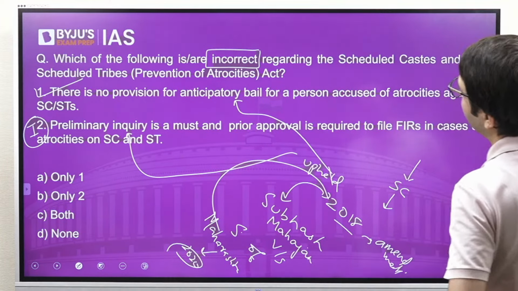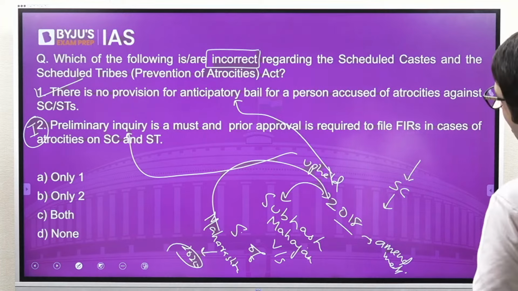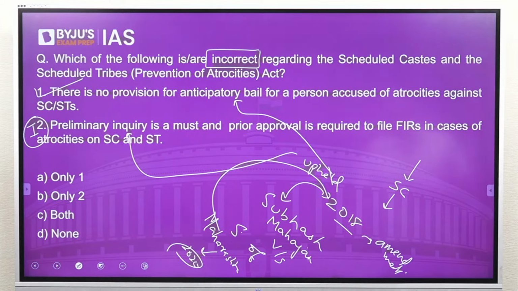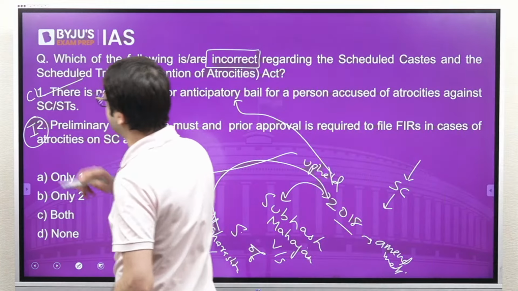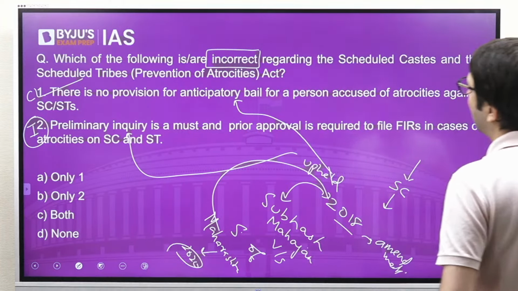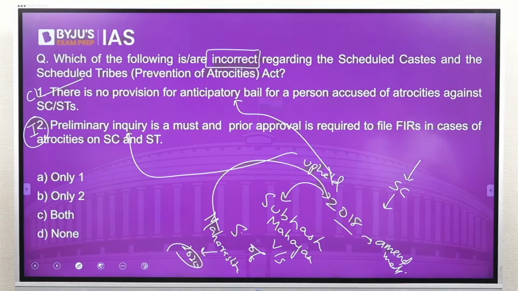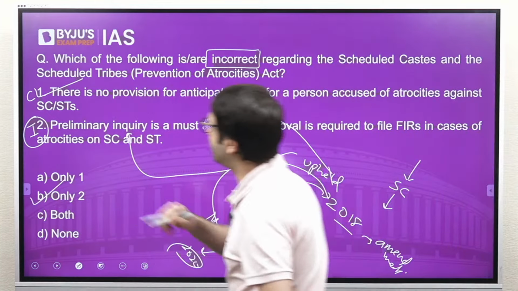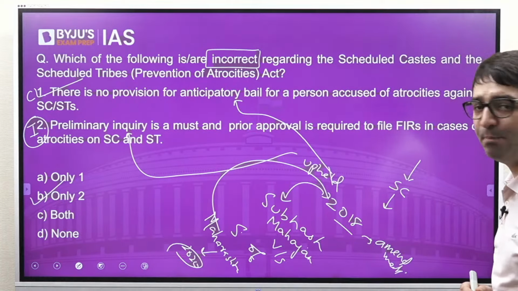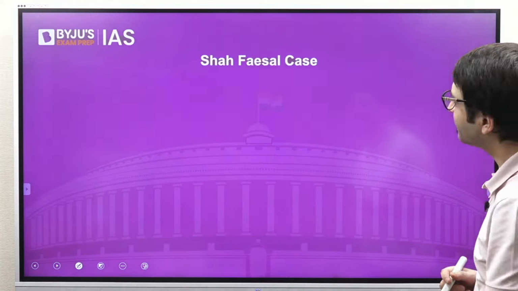So which of the following statements are incorrect? There is no provision for anticipatory bail for a person accused of atrocities against SCs and STs. This statement is correct. Preliminary inquiry is a must, and prior approval is required to file the FIRs in cases of atrocities. This statement is incorrect. So which of the statements are incorrect? Only two. B is the right answer.